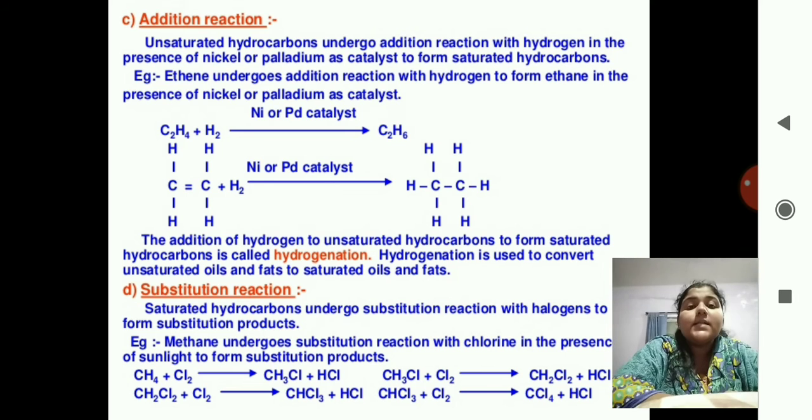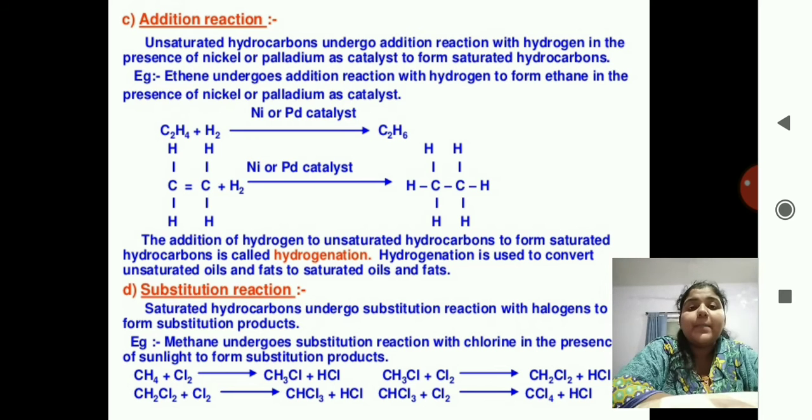Next is the substitution reaction. Saturated hydrocarbons undergo substitution reaction with halogens to form substitution products. Substitution means from me I am giving something to you, and from you I am taking something. This is called a substitution reaction. See the formula of methane over there. Methane undergoes substitution reaction with chlorine in the presence of sunlight to form substitution products.